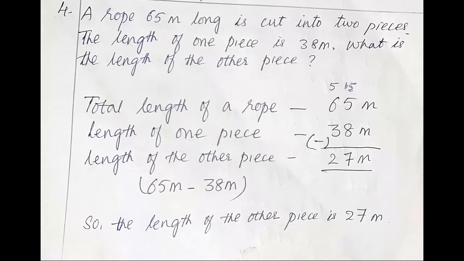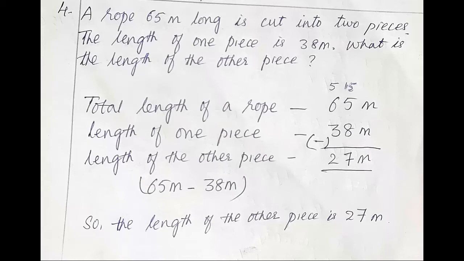Fourth question. A rope 65 meter long is cut into 2 pieces. The length of one piece is 38 meter. What is the length of the other piece? So a rope of 65 meter is cut into 2 pieces. The length of one piece is 38. We have to find out the length of the other piece. So write the statements. Total length of the rope is 65 meter. Length of one piece is 38 meter. So length of the other piece.